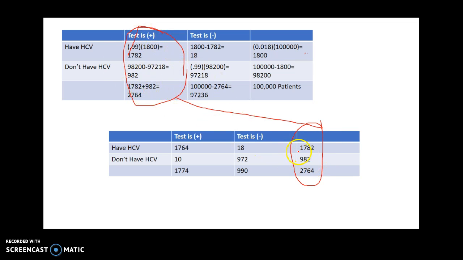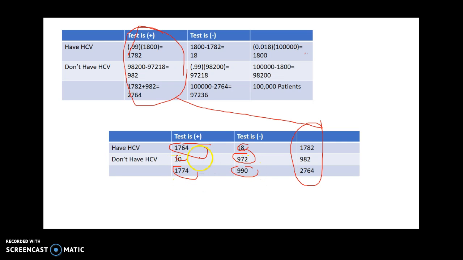So we actually see that the number of people out of the 2,764 who actually have it is a little bit higher now. And so now we can do the same type of math, figure out 99% of that number, get that number. Figure out 99% of 982, that gives us that number. Do a little bit of subtraction, get that number, that number, that number, and that number.